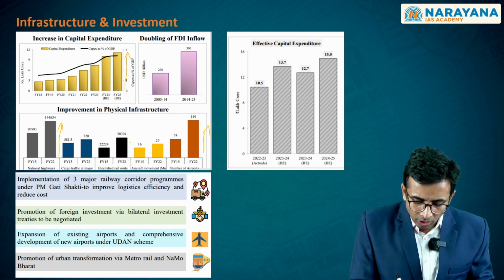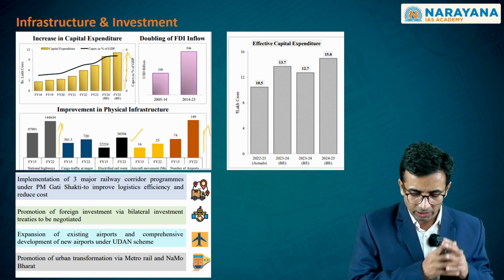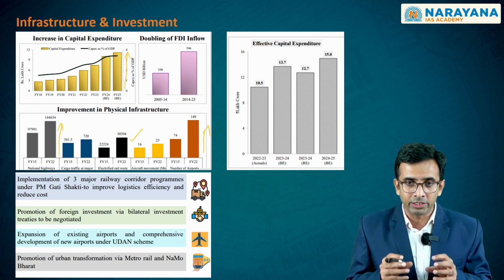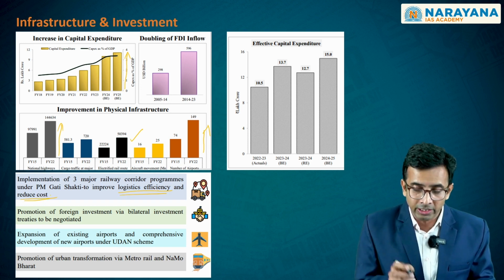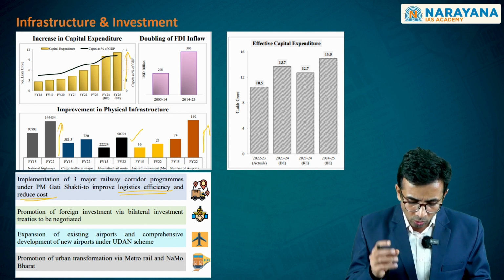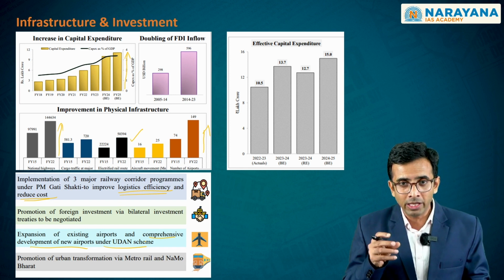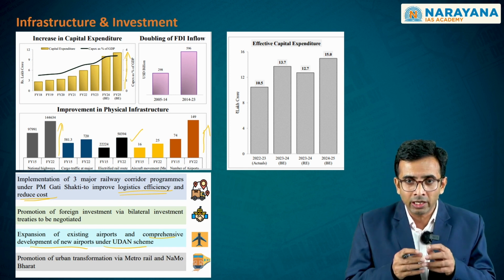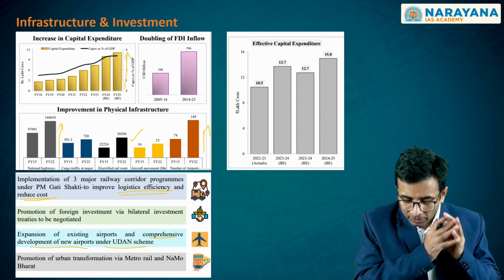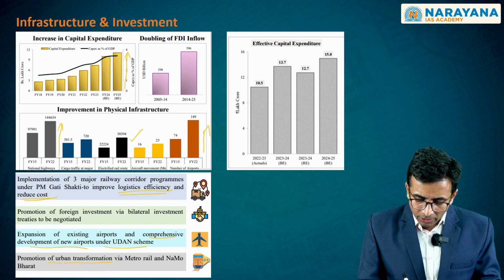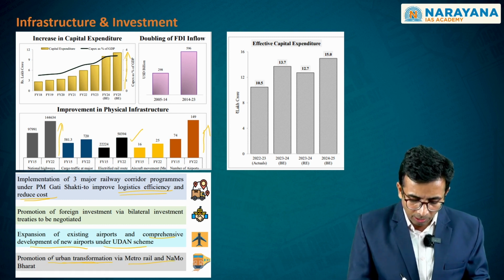On the other hand, you would also see that the railways is the third component which is receiving this particular capital expenditure. Moreover, if you look at the PM Gati Shakti scheme that we were referring to, the 3 aspects: number 1, improving logistics efficiency and reducing the cost, and number 2, improving the comprehensive development of new airports through the UDAN scheme, whereby it is bringing the airport sector and air travel to the ordinary citizen, as it has declared. Number 3, we also have promotion of urban infrastructure, whereby urban transformation would be happening through metro rail and Namo Bharat.